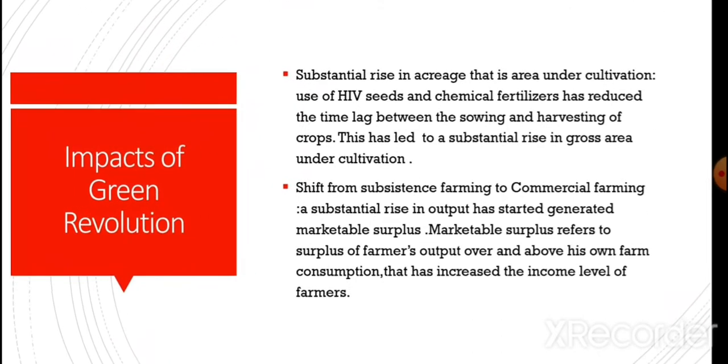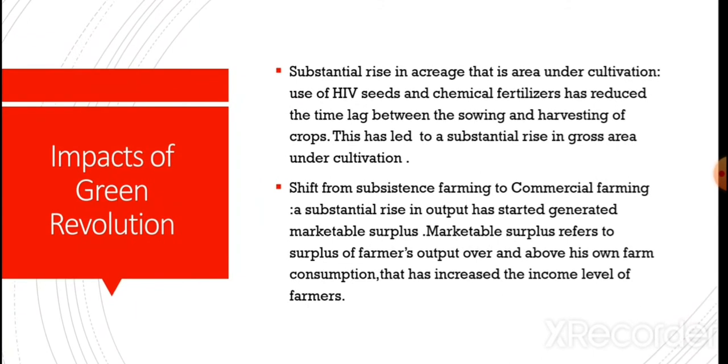Next, there is a substantial rise in acreage, that is area under cultivation. Use of HYV seeds and chemical fertilizers has reduced the time lag between the sowing and harvesting of crops. This has led to a substantial rise in gross area under cultivation, and because of increase in acreage, the productivity as well as production of agriculture produce has remarkably increased.